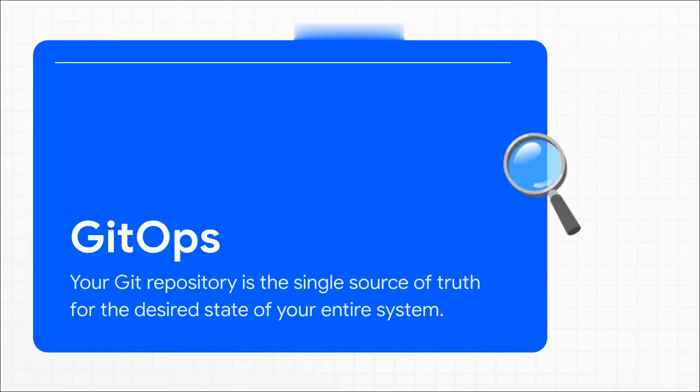The core idea here is actually beautifully simple. The desired state of your entire system, I'm talking every single deployment, every service, every config map, the whole shebang, is declared and version controlled inside a Git repository. So think about that. Git isn't just for your application code anymore. It becomes the ultimate single source of truth for your entire infrastructure.